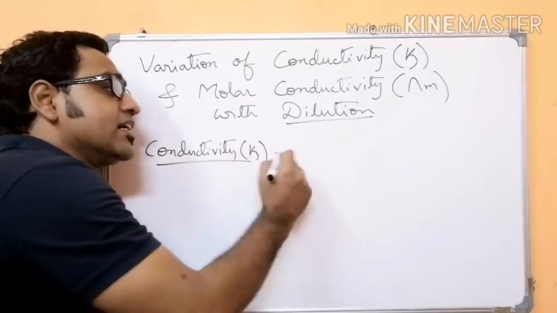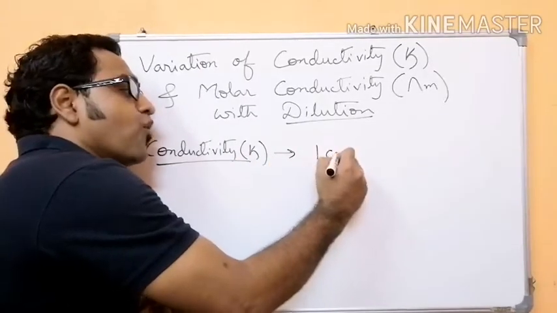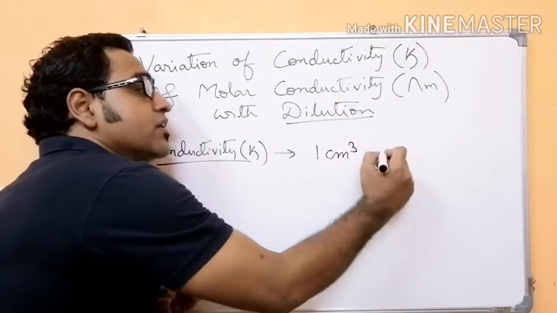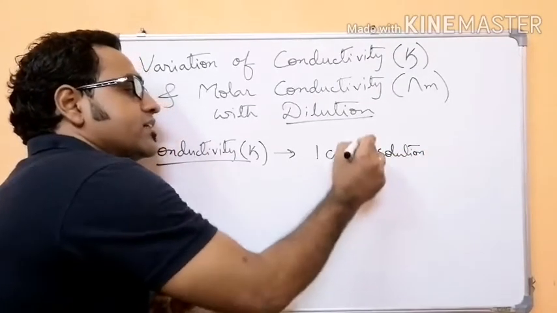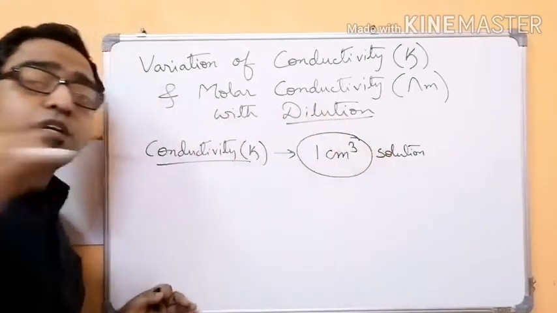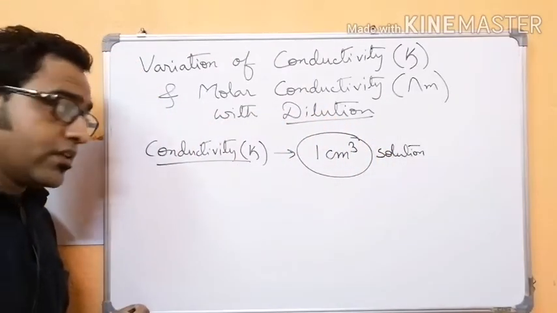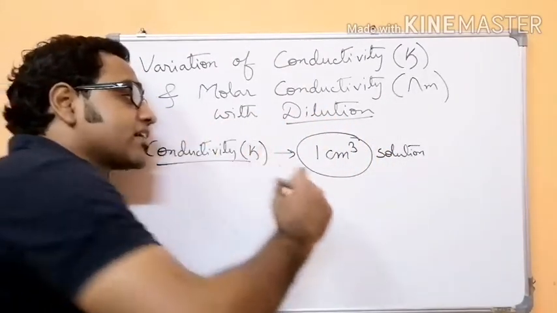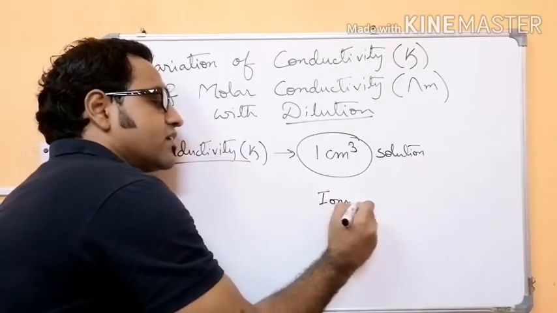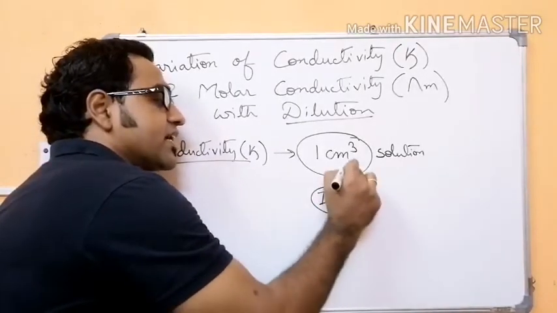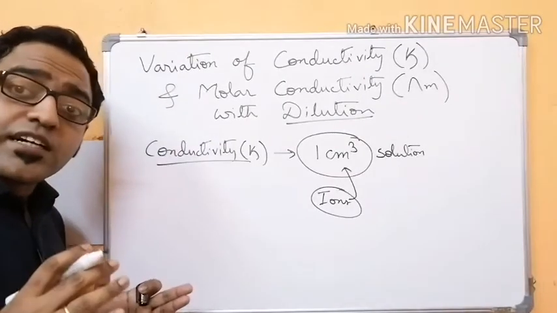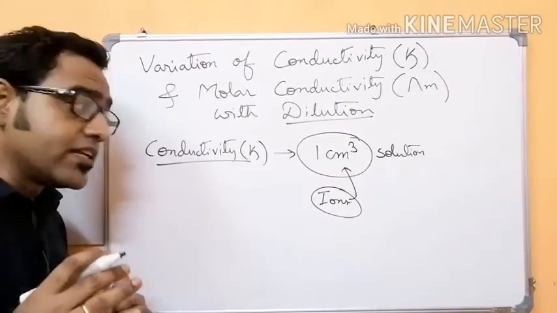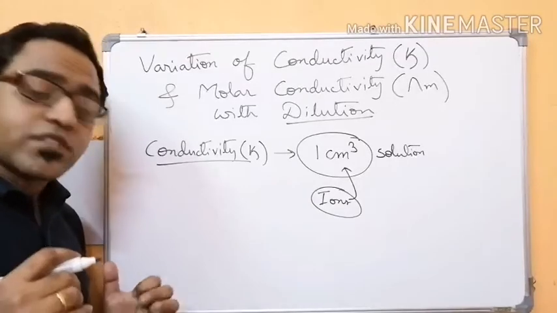So basically it is the conductance of 1 centimeter cube of electrolytic solution. That means it is the conductance of all the ions which are present in 1 centimeter cube of solution.